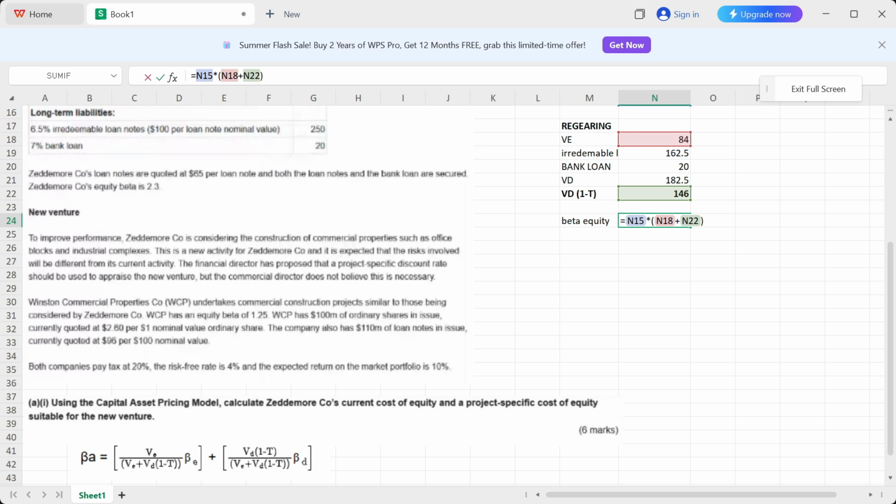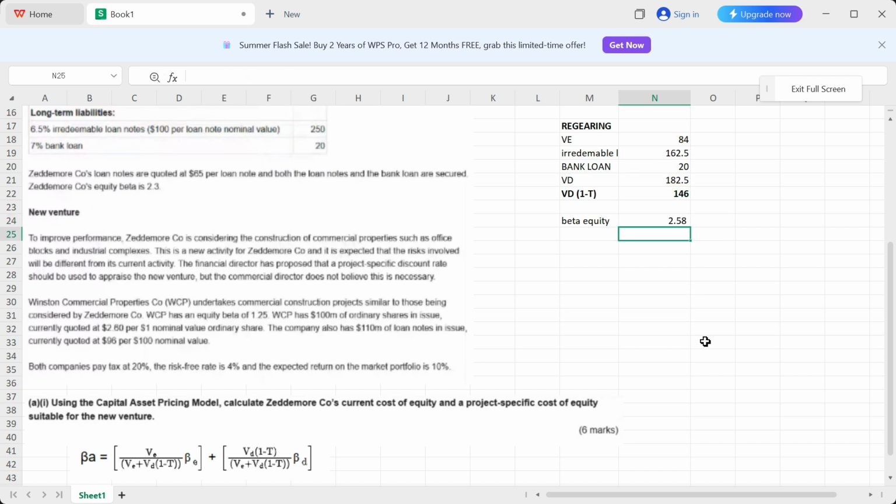And now we are going to form another bracket between these, so that we can tell Excel that first you have to add these two values, then multiply it with N15, and then this VE, which is in the numerator, will go to the other side as well, because we need the beta equity. So we need to send this value of equity to the other side, and over here it's in the numerator, so when it goes to the other side it divides, right? So we're going to write divide by the market value of equity, which is 84. Okay, so this is how it should look.